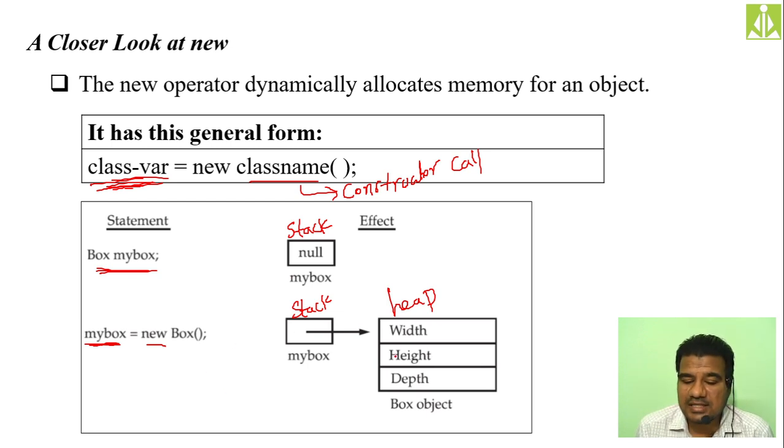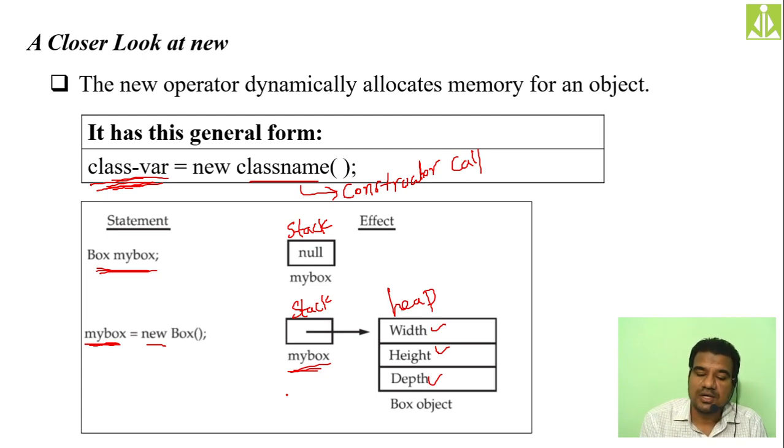So over here inside our Box class, we have only width, height and depth variables, and it is taking the memory sufficient to hold all those things. So this is your box object, pointed to by this object reference, mybox. This is exactly what happens when you create an object of a particular class.